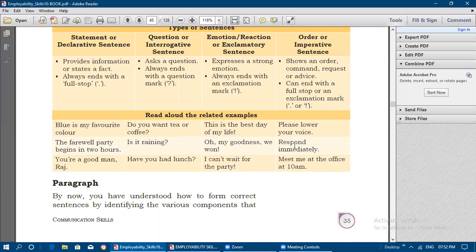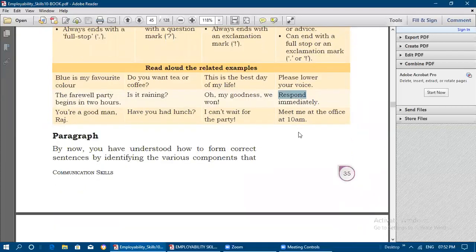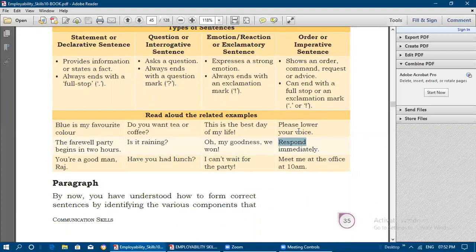Respond immediately. So if you see here, this ordering sentence or imperative sentence, it will always start with this kind of words, pleasing words also, and verb, it will be starting with verb. Okay, respond immediately, meet me at the office at 10 a.m. So here these words are called action words. Okay, that is verbs. So maximum, the order sentence or imperative sentences start with verbs only. Okay, by that we can understand whether it is an order or imperative sentence.